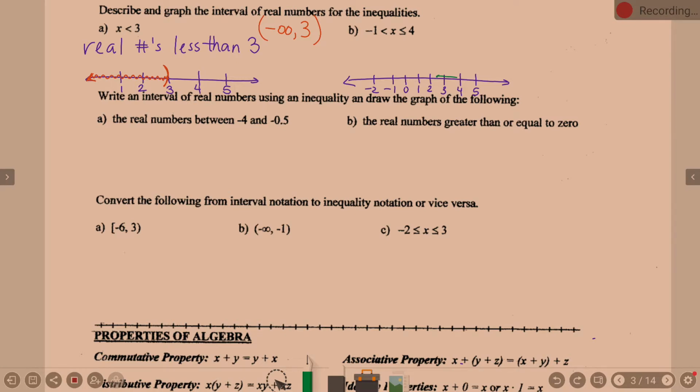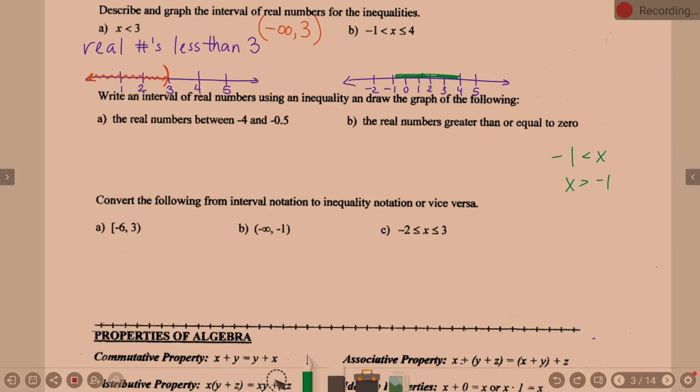Okay. What about this piece? -1, a less than symbol, x. My recommendation is always, if you're looking at -1 less than x, what do I always encourage you to do? Those of you who have had me before, I always say flip it, because then you flip the sign: x is greater than -1. Where are numbers that are x greater than -1? Going to the right, yes? So what's going to be shaded here? Everything in between -1 and 4.